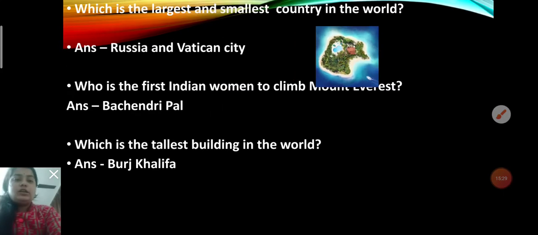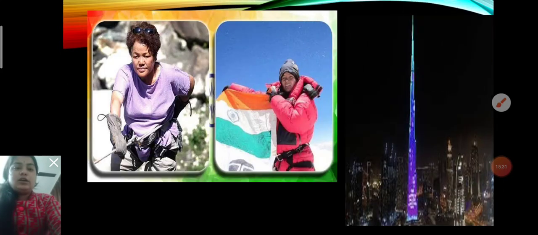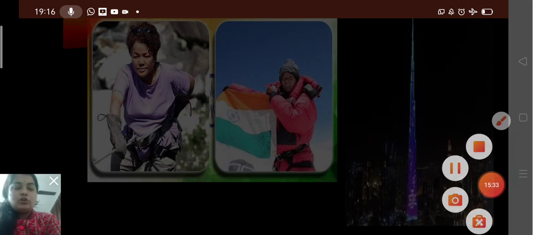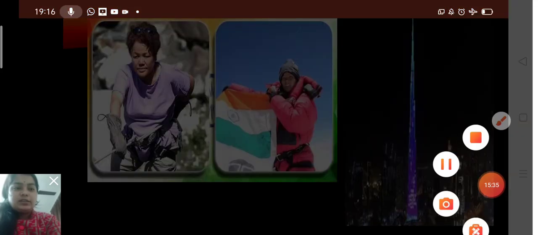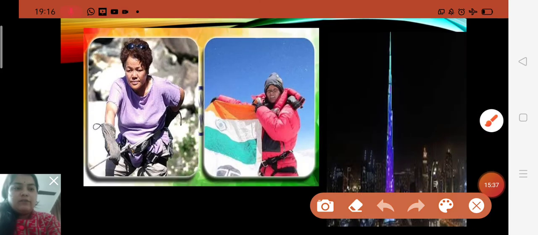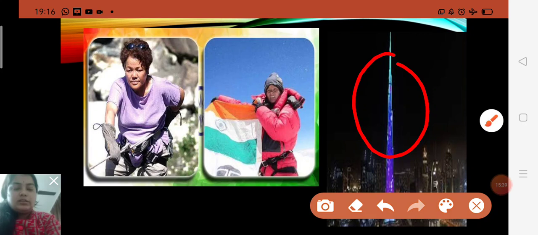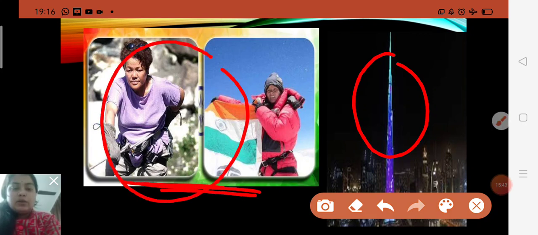Okay, so children, as you can see, this is the picture of Burj Khalifa. Okay, and here she is Bachendri Pal. She is the first Indian woman to climb Mount Everest, and this is a picture of Burj Khalifa. It is the tallest building in the world.